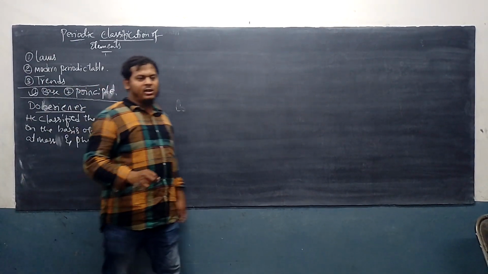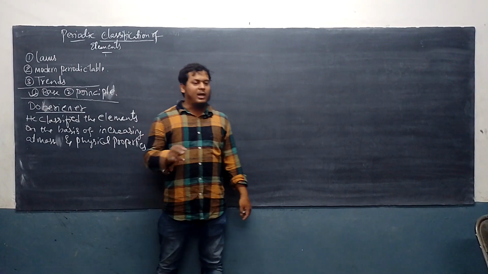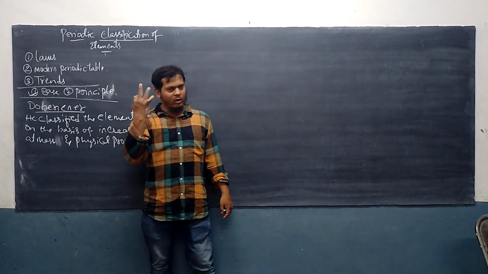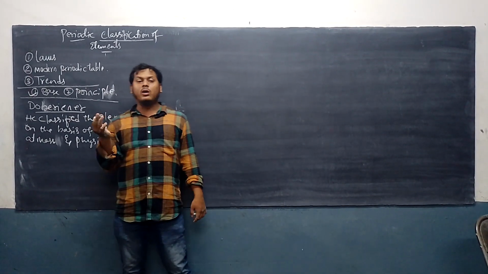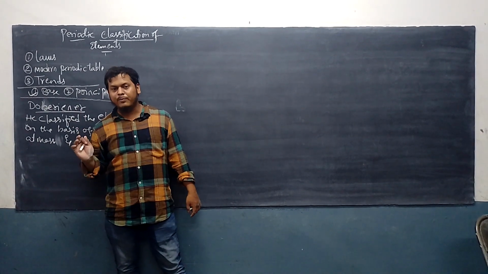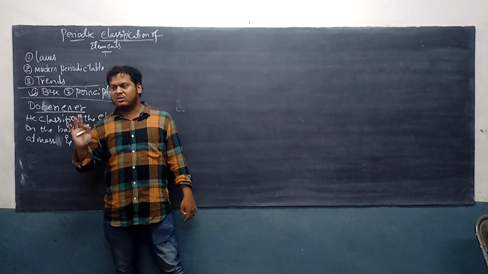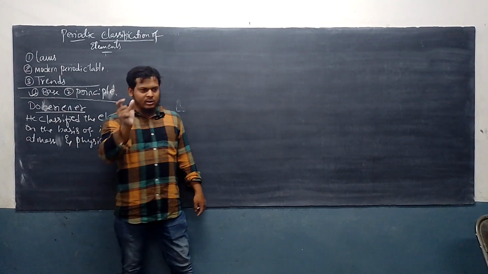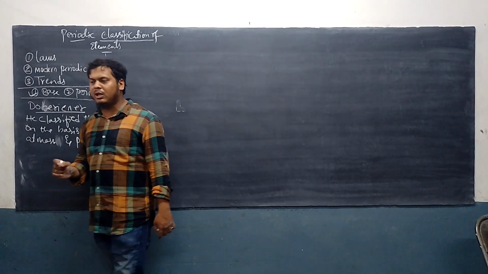Understood? So we can say Dobereiner classified the elements on the basis of increasing atomic mass and physical properties. Dobereiner classified the elements into groups and each group consists of three elements, only three elements. So we say Dobereiner's triads. Tri means three.